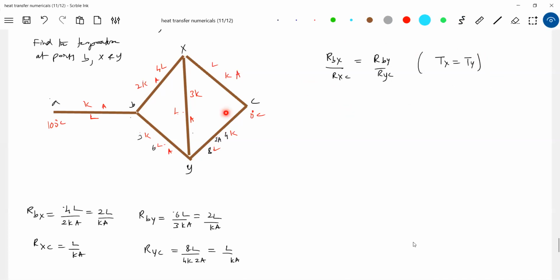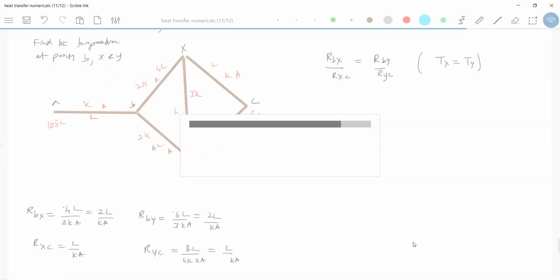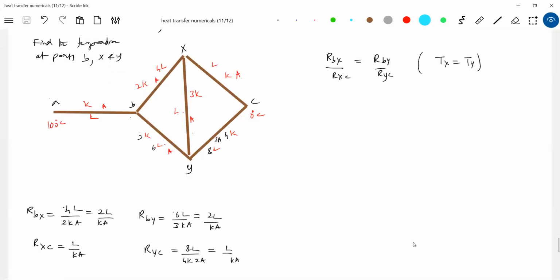Now we can't derive all this, but since the problems are numerical, that's why I'm just alerting you. In fact, this condition is satisfied. You can check it. Therefore, I can remove this particular rod. So when I remove that rod, we have a simple circuit like this.